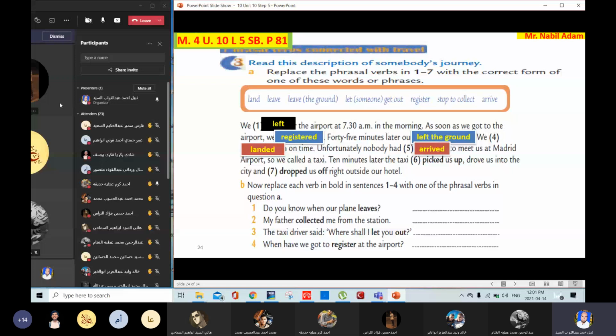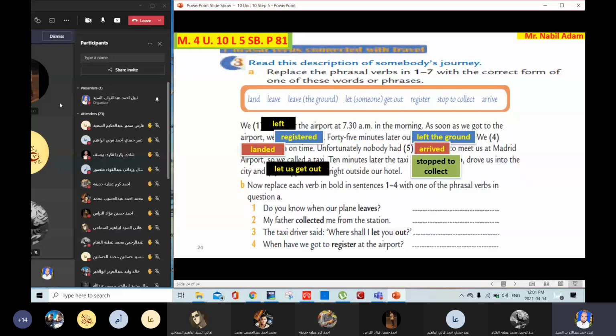Ten minutes later, the taxi stopped to collect us. Thank you. Yes, Amr Hamdi. Number 7. Drove us into the city and let us get out right outside our hotel. Very good. So drop off means let someone get out of the car.